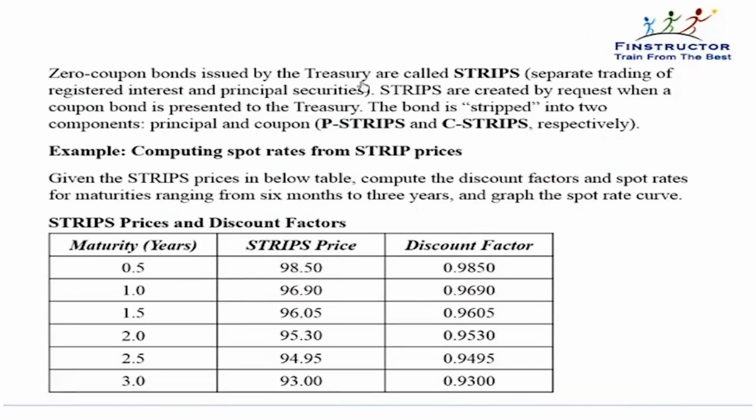Remember, zero coupon bonds are called strips. They are created by request. When a coupon bond is presented to the treasury, the bond is stripped into two, that is the principal and the coupon respectively, and each of them is traded separately as a P strip, that is the principal only strip, or the C strip, which is the coupon only strip. For practical purposes and valuation, just remember strip means a zero coupon bond.